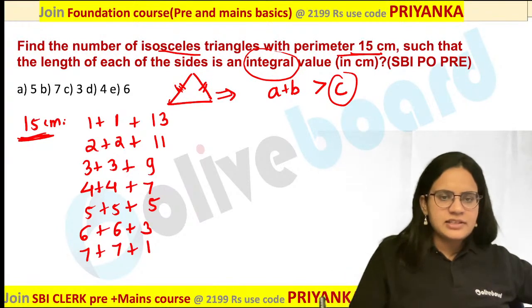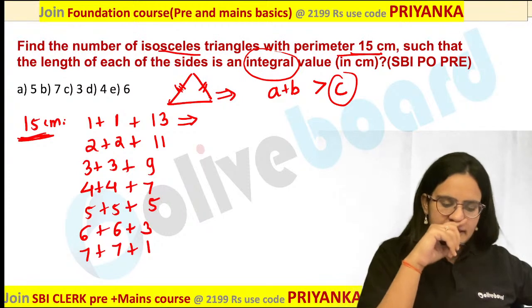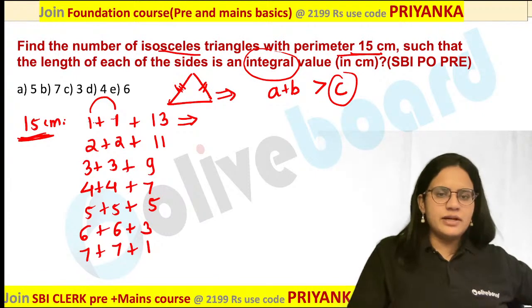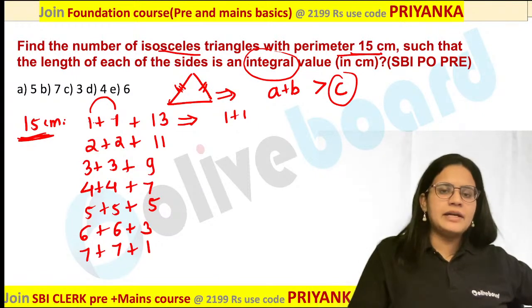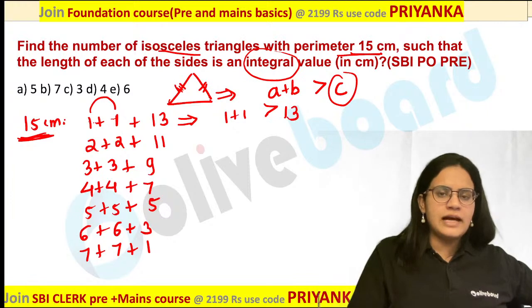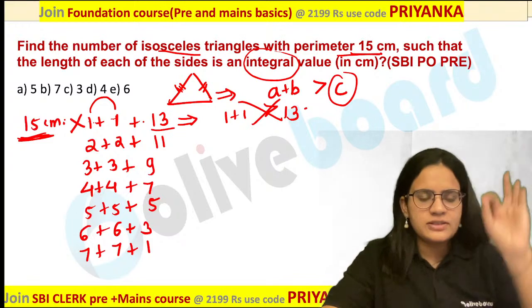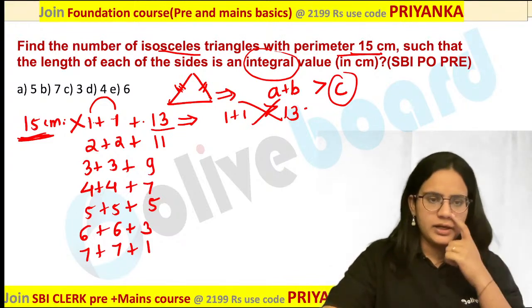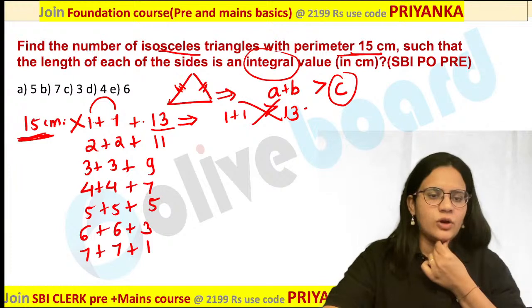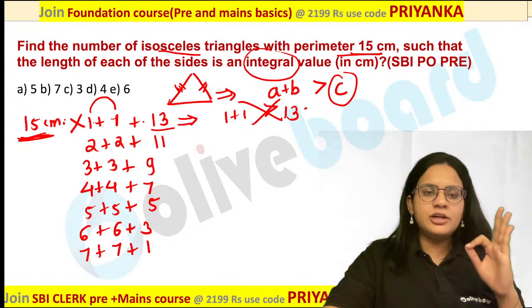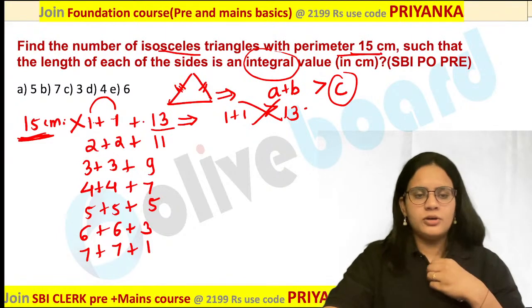So let me take this first case. Suppose I am adding a plus b, these are my two sides. If I am adding 1 plus 1, I am getting 2. This 2 should be more than 13, because this is the third side. So it is not following this condition. That means this possibility is not at all possible. So 1, 1, 13 is not at all possible. Now using this concept, can you tell me whether 2, 2, 11 is possible or not possible?